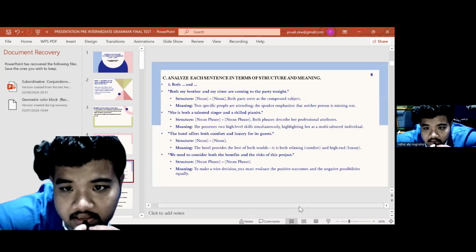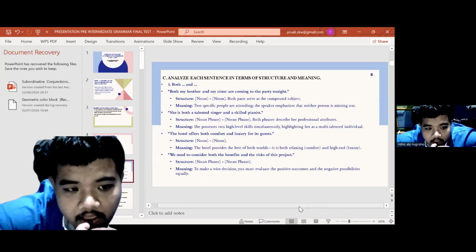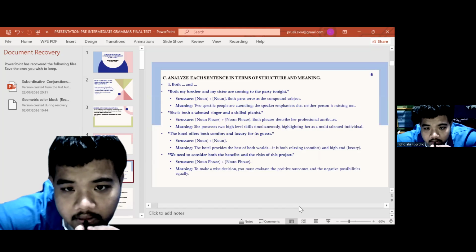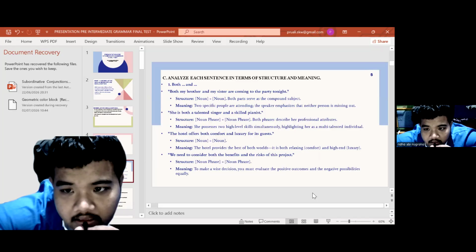Analysis of the sentences in terms of structure and meaning. Both my brother and my sister are coming to the party tonight. The structure is noun plus noun, both parts serve as the compound subject. The meaning is that two specific people are attending. The speaker implies that neither person is missing out.